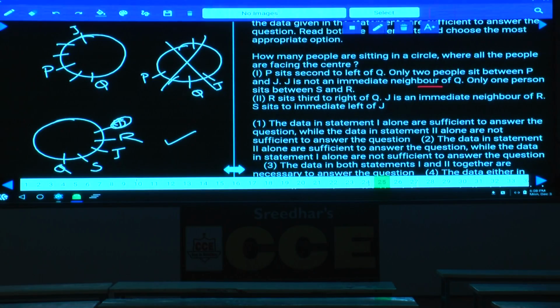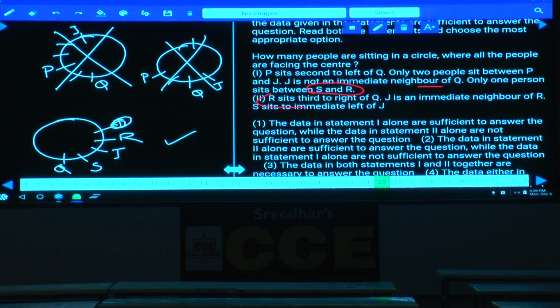there. Then, this is about question number 25. Are you getting the answer or not? Now, with the help of this condition number 2, we are having only 4 persons. So, all those 4 persons here, Q, S, J and R are the 4 persons. And so, only 2 alone is sufficient, 1 alone is not sufficient because no relation between J and. Now, the first one is talking about S and R, and where to place this S and R cannot be identified in the first one. But the second one is talking about only 4 persons. All the 4 persons can be adjusted in this one, and so only 2 alone is sufficient.